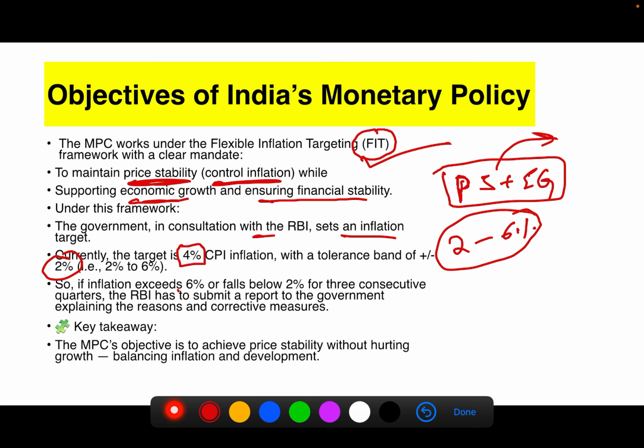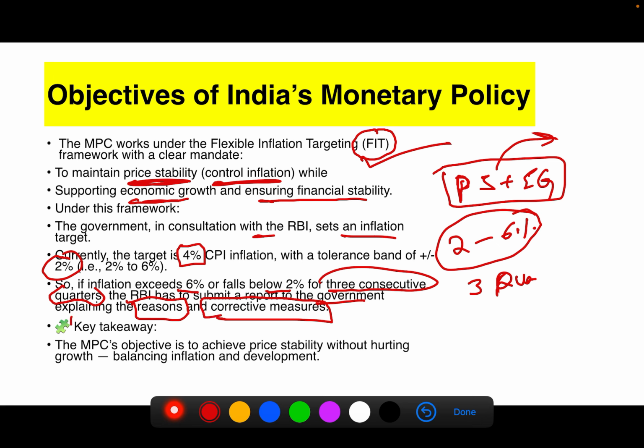If inflation exceeds 6% or falls below 2% for three consecutive quarters, then the RBI has to submit a report to the government explaining the reasons, and what steps can be taken to keep it on track.